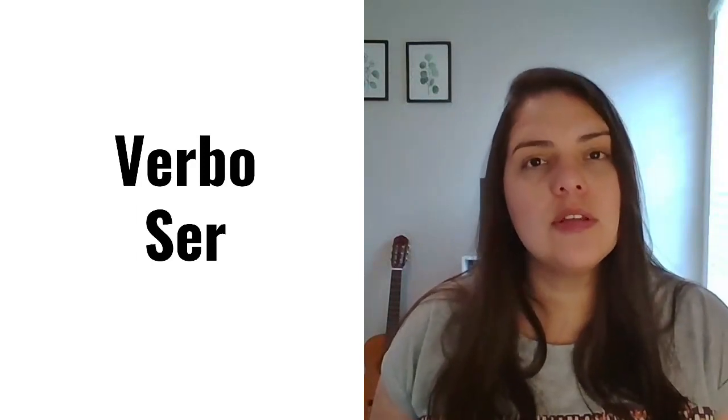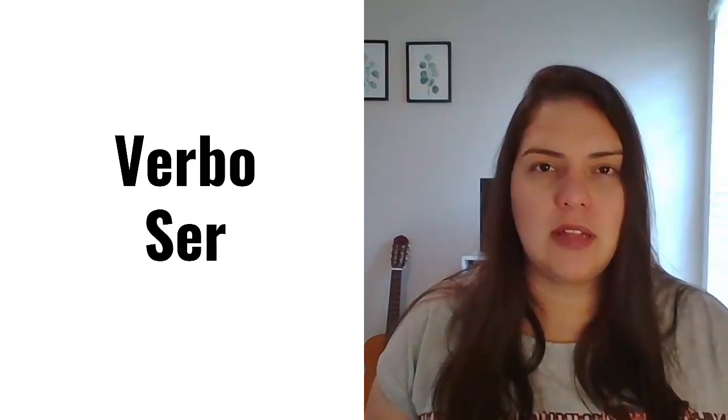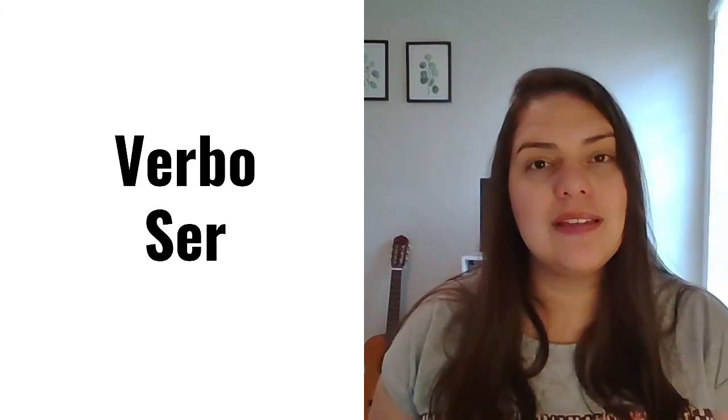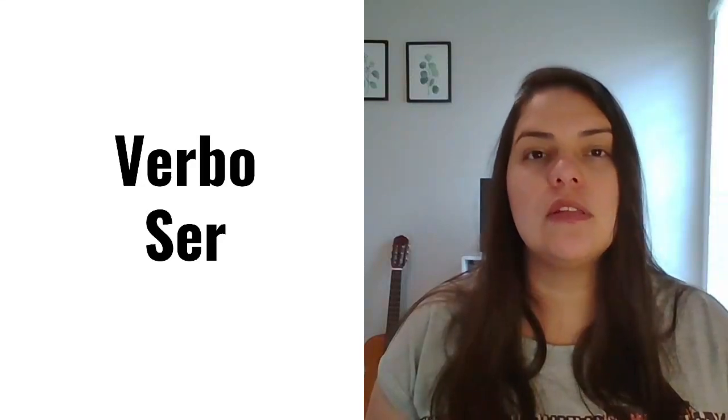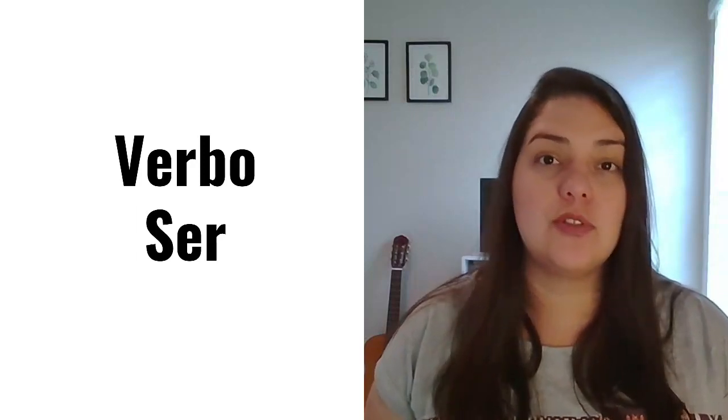So we would use verbo ser to talk about things that are permanent in our lives. When you want to say your name or where you come from, you would use this verb. Not, for example, I'm hungry, which would be a temporary circumstance in which you'd use the verb estar. And we'll talk about verb estar in another video. So for today, we'll be sticking with verb ser, which is the permanent use of verb to be.